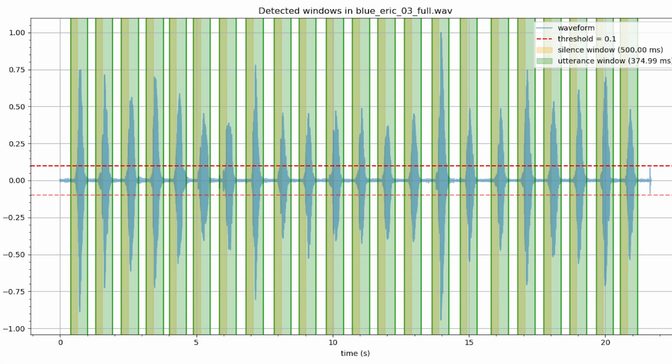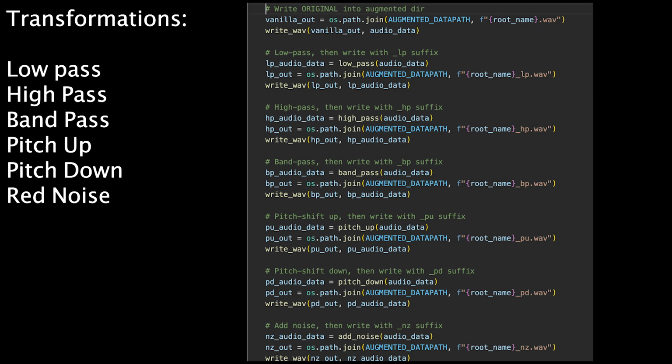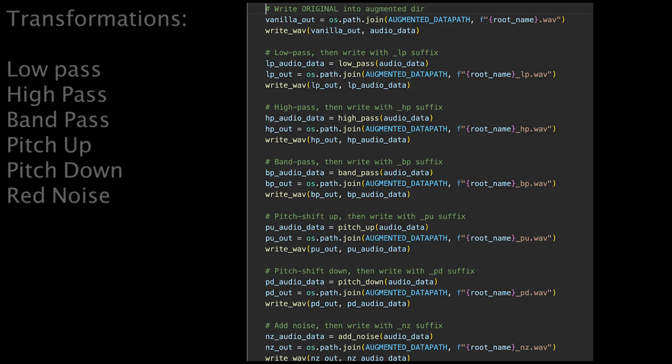To split individual utterances from the raw recordings, we wrote a file chopping function, which parses a WAV file and extracts all detected windows based on user input. We had to iterate this process through all of the raw recordings with tunable parameters like threshold and window length to adapt to the different recording settings of each of the raw recordings. We also artificially expanded our training dataset through some basic audio transformations to increase model robustness.